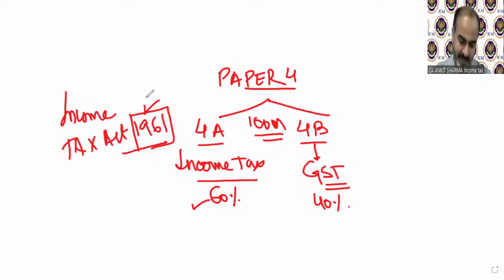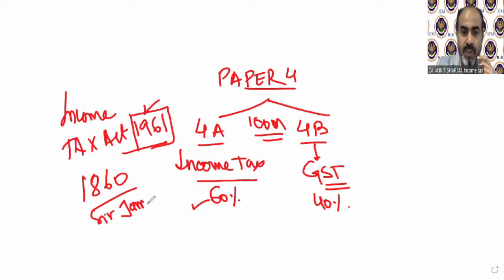We can say that in India, income tax collection in a structural way started from 1860. From 1860, Sir James started the tax collection process in India in a structural way. In 1886, a separate income tax act was formed for this collection.